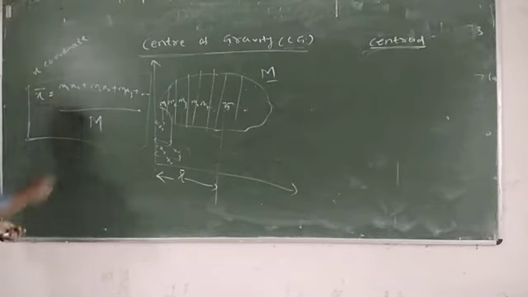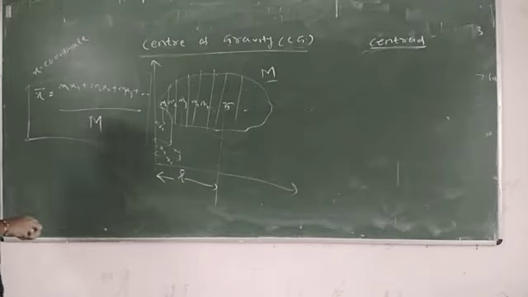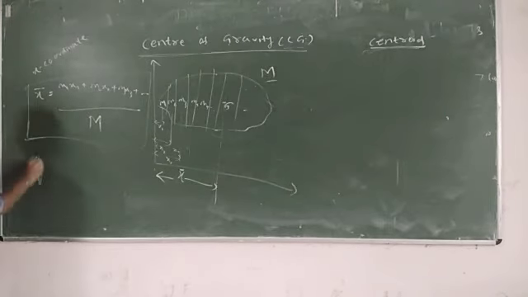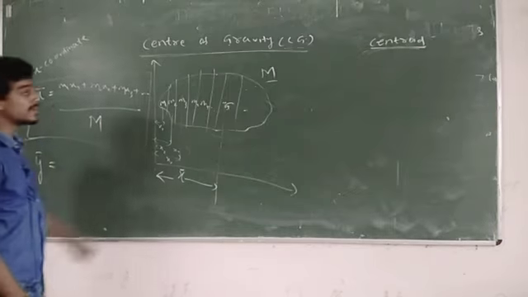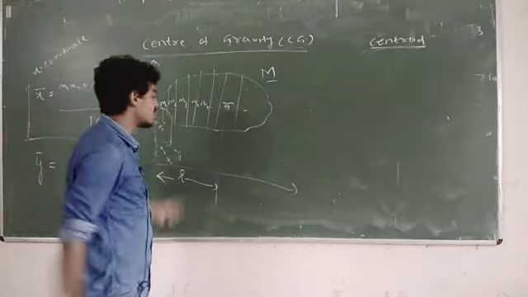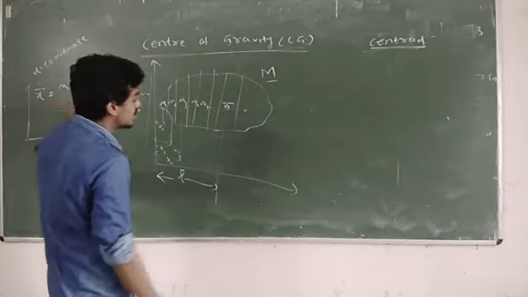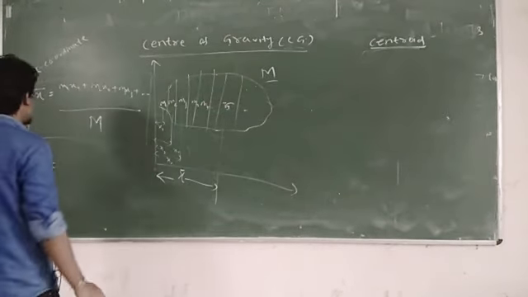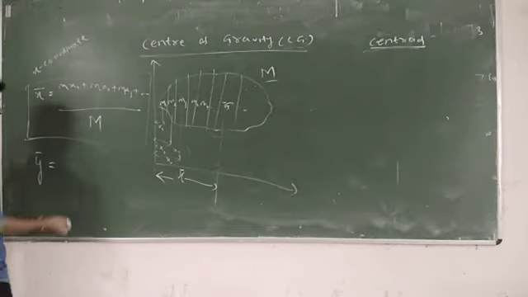The x coordinate. If someone asks to calculate the y coordinate, because center of gravity may be calculated from the vertical or some horizontal distance. Horizontal is represented by x bar, vertical distance is represented by y bar. Y bar can be calculated the same way.